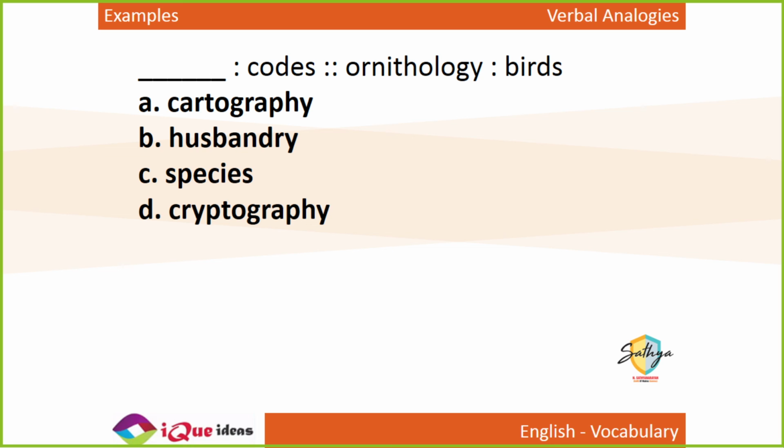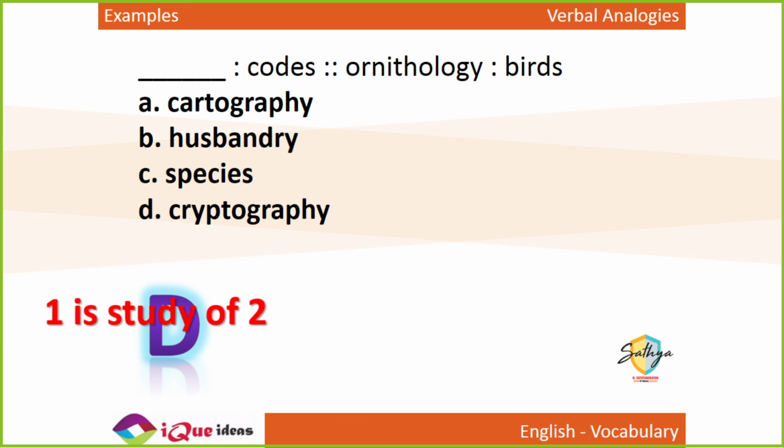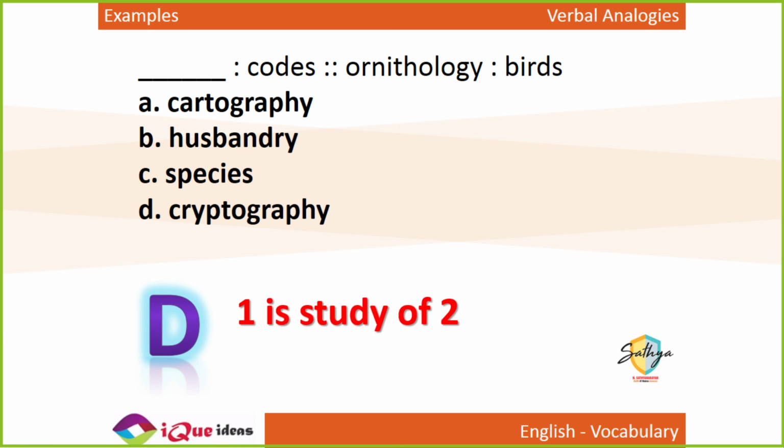Cryptography is the study of codes. So the study of codes is clearly known as cryptology.